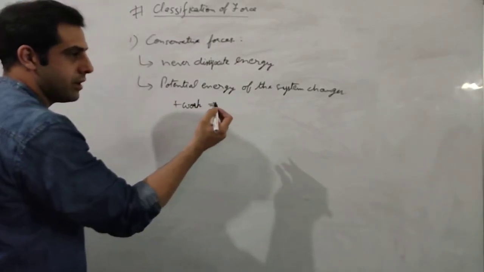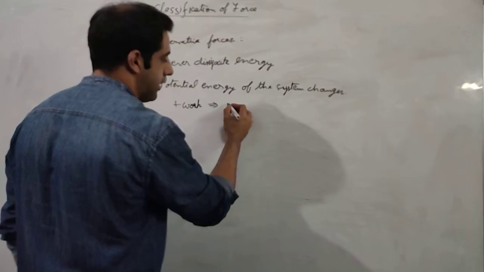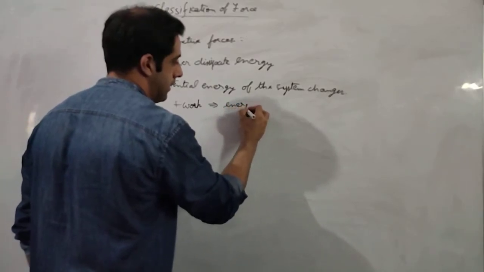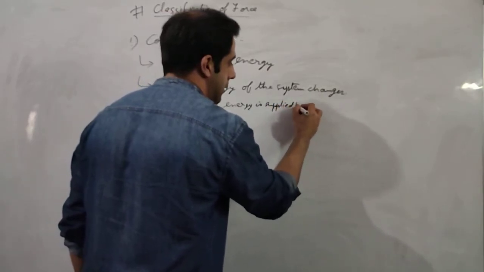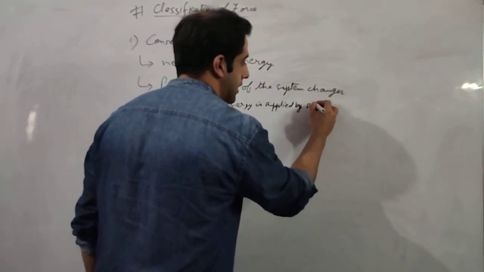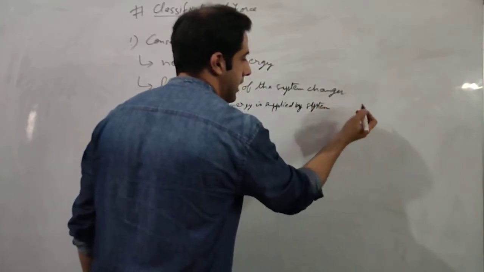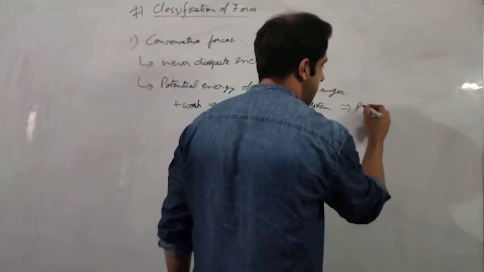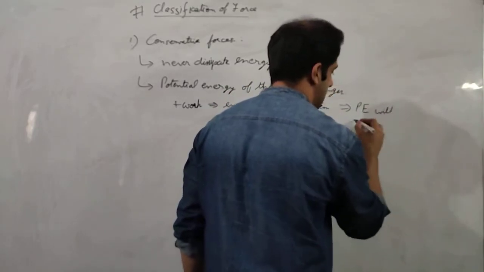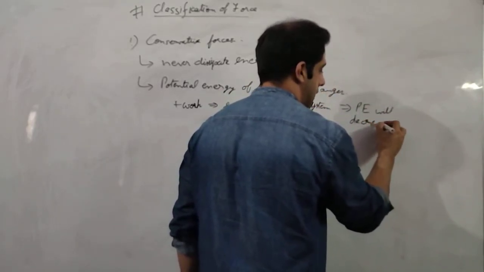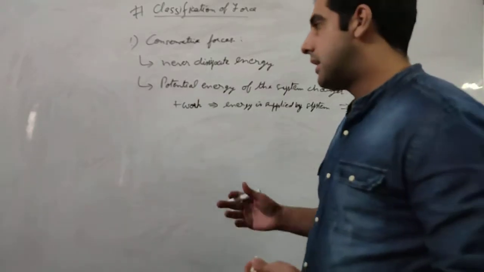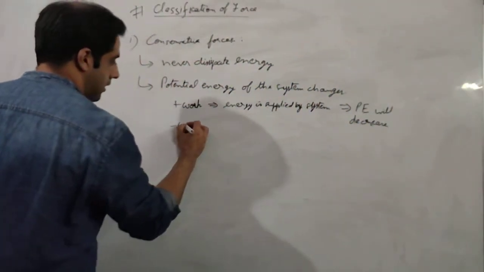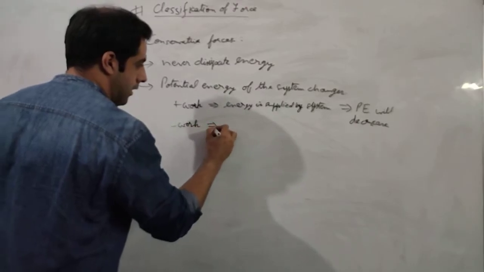If there is a positive work, then the energy is supplied by the system, that means the potential energy will decrease. If there is a negative work, that means the system is gaining energy.